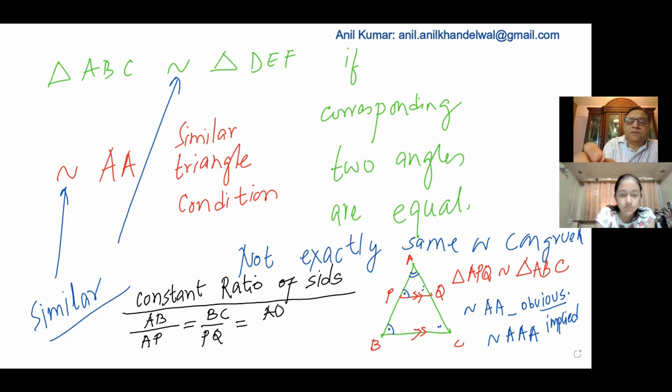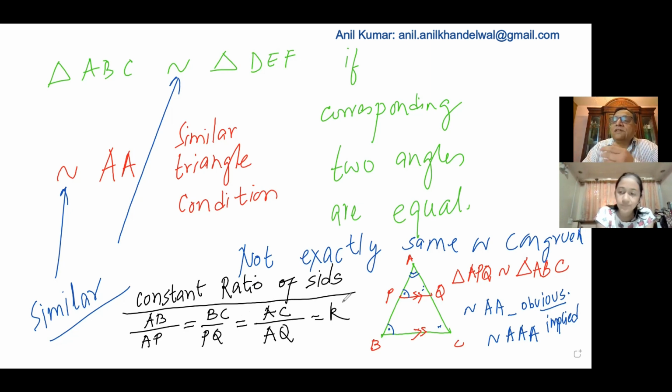We are writing the big triangle first on top, right? And this is equal to K. You get the idea? If we have similar triangles, then the ratio of sides is constant. It is also helpful. And the ratio is K.